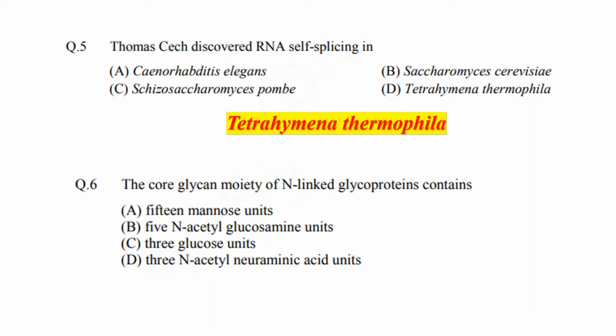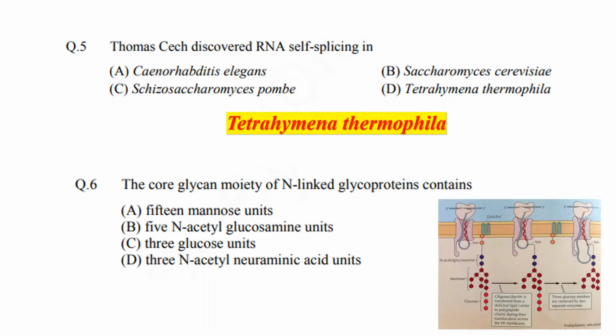Now question number 6. The core glycan moiety of N-linked glycoproteins contains 15 mannose residues, 5 N-acetyl glucosamine residues, 3 glucose units or 3 N-acetyl neuraminic acid residues. See here, this is the glycoprotein, and it is linked with this blue colored peptide at its asparagine residue by an N-glycosidic bond.